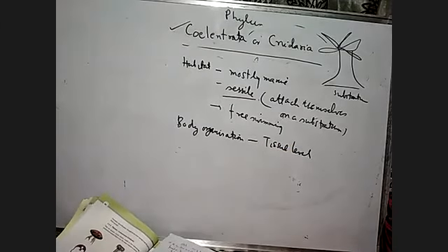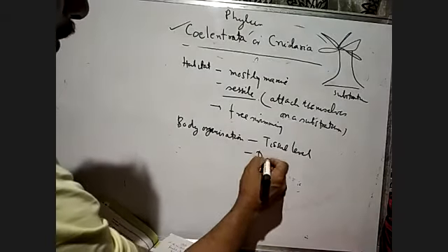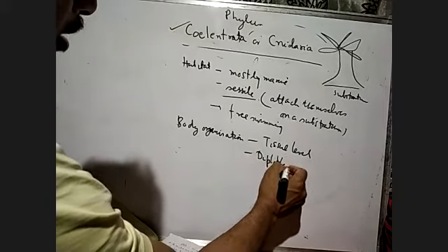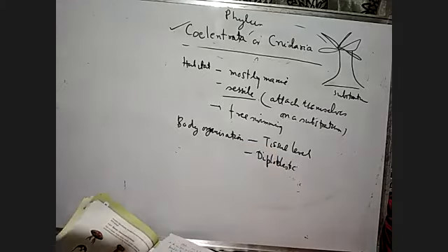Cells are joined together to form the tissues, and they are diploblastic. Diploblastic means they have two layers of cells. They have ectoderm and endoderm. We have done that day. So they are diploblastic animals.